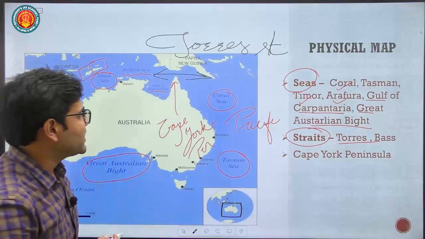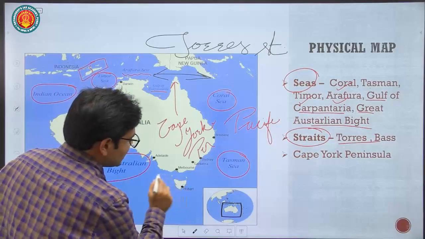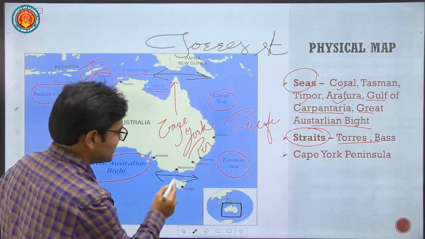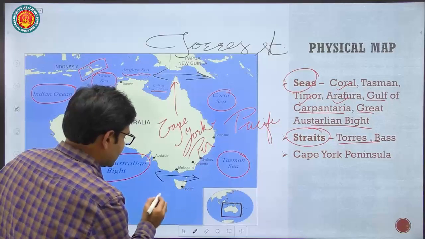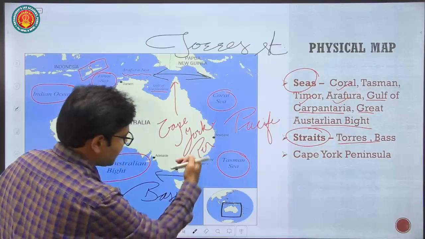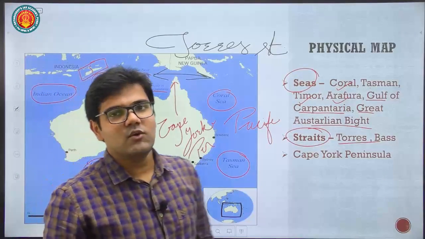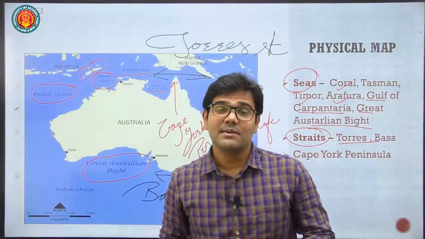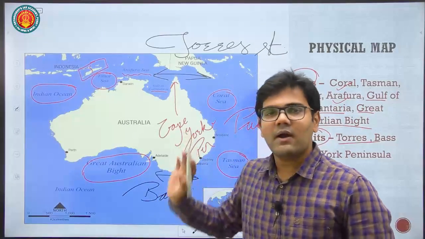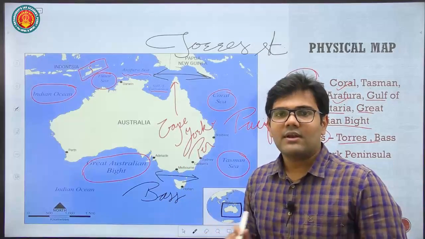So Torres Strait is very important. Then here you can see a passage of water connecting the Great Australian Bight to the Tasman Sea, and this strait is called Bass Strait. So Bass Strait connects the Tasman Sea with the Great Australian Bight, or you can say Bass Strait separates Tasmania from mainland Australia. Tasmania is a part of Australia only, with capital Hobart.